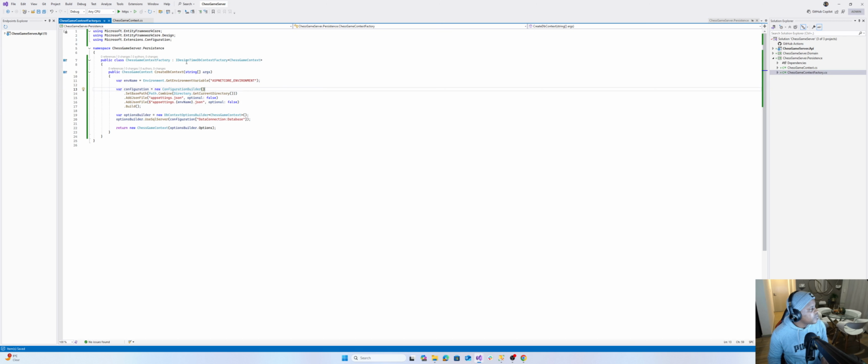Okay, when we're saying chess game context factory, we want to check the environment, because it's actually a real world thing. As experienced software developers would tell you, in a typical real world system, we have multiple environments. We have a development environment, QA environment, sometimes UAT environment, as well as production environment.